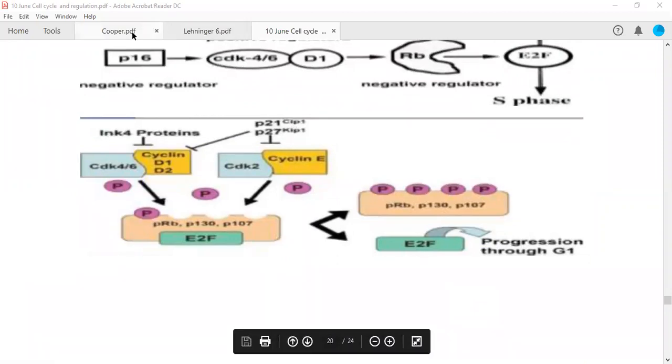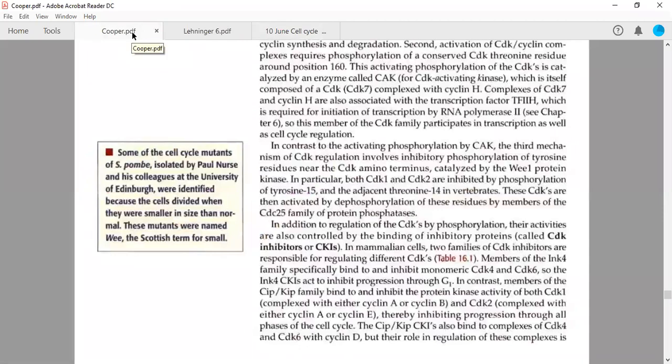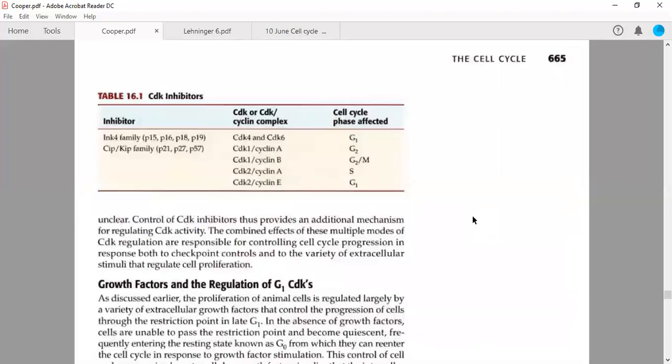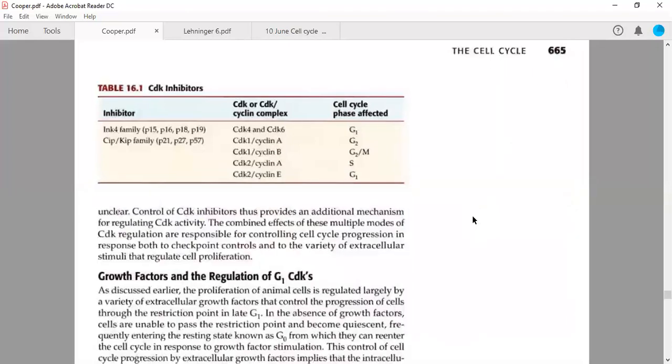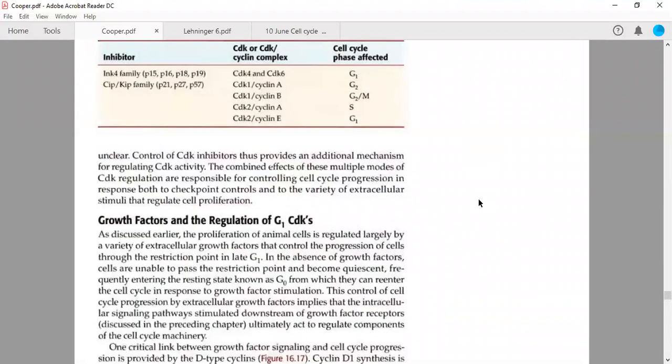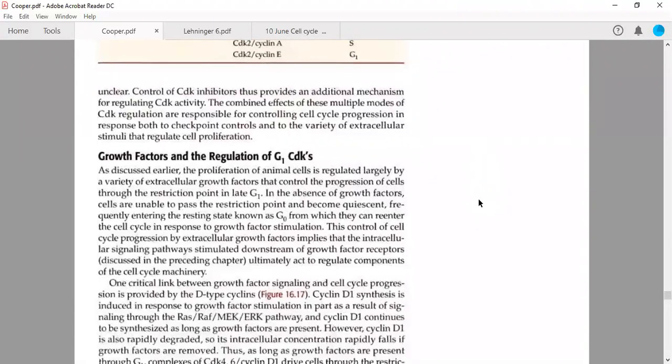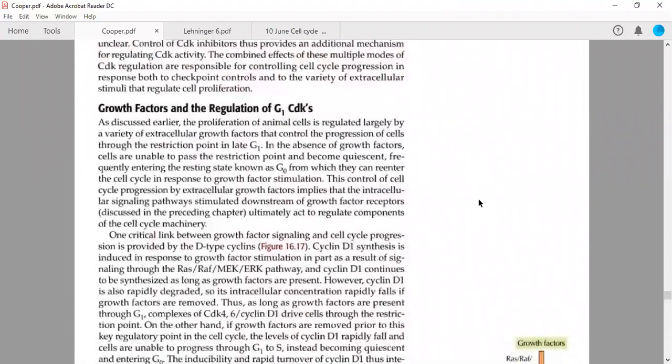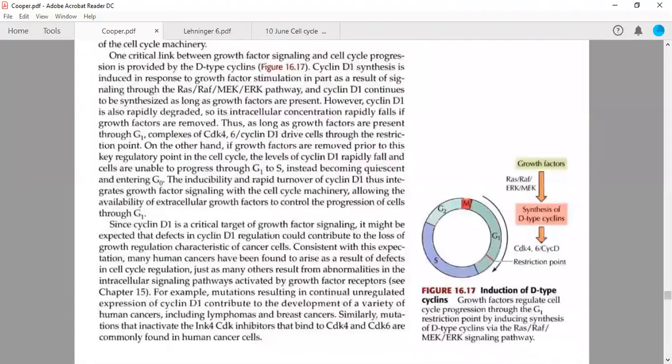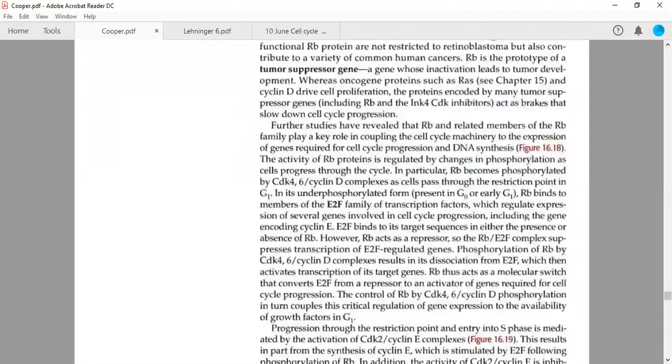Fine. Okay, now we will move to Cooper again. One more thing I want to discuss in today's class only. Yesterday, Ankita asked a question, and I'm not sure whether she was clear or not. She simply said yes, I'm able to get it. And I do not know how many of you have the same doubt. So I'm coming here.